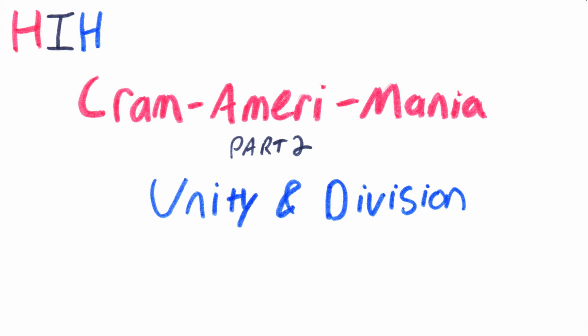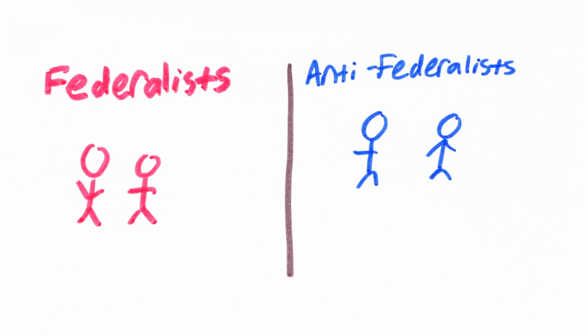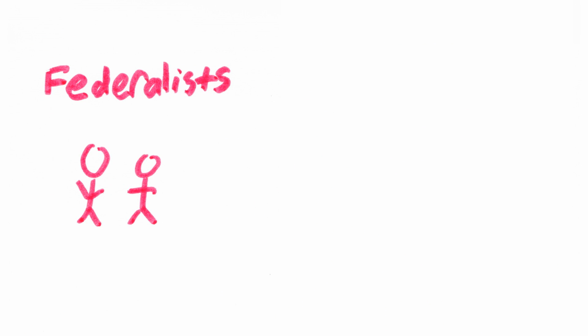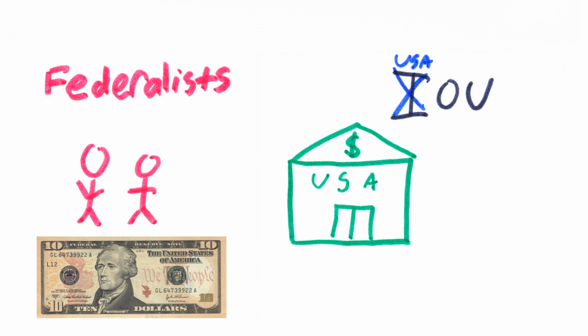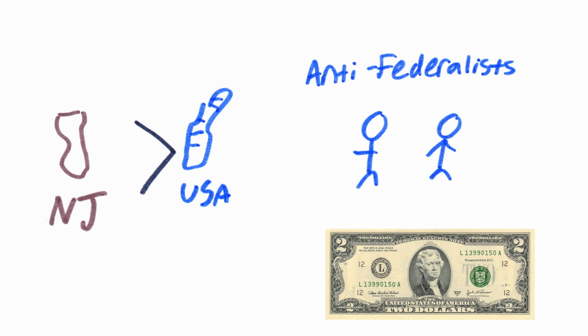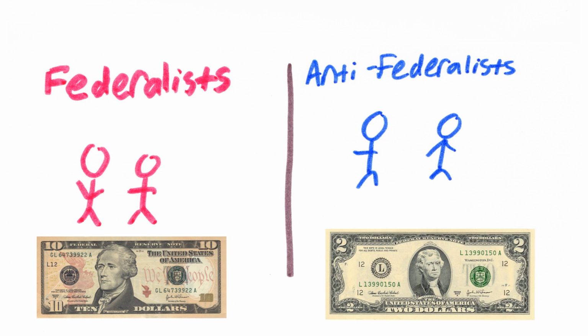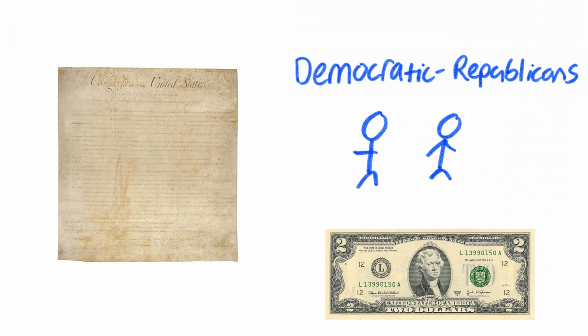Even though all the states had ratified the Constitution, there was still a great deal of disagreement. Politicians split into two sides, Federalists and Anti-Federalists. Federalists, such as Alexander Hamilton, favored a strong central government. Their big issues included a central bank of the United States, a unified national debt, and a top-down economic system. Anti-Federalists, like Thomas Jefferson, preferred state and individual rights. The Anti-Federalists, who rebranded themselves as Democratic Republicans, succeeded in passing the Bill of Rights.